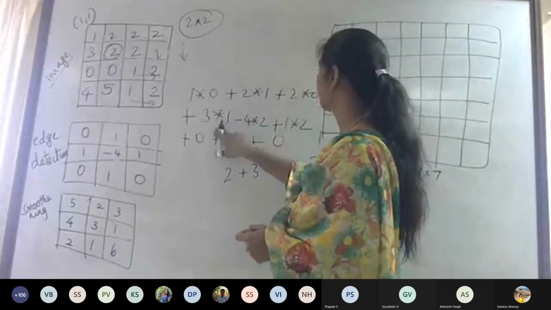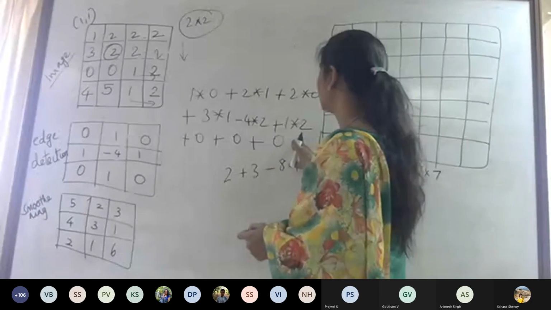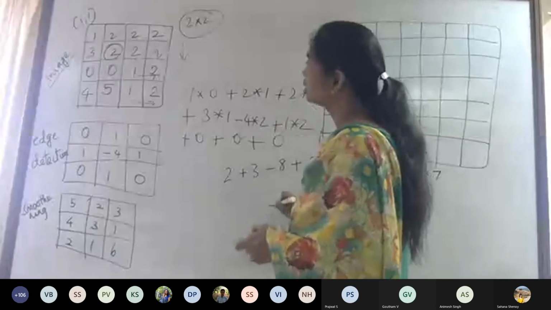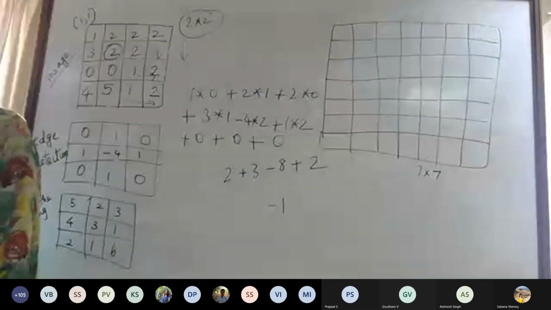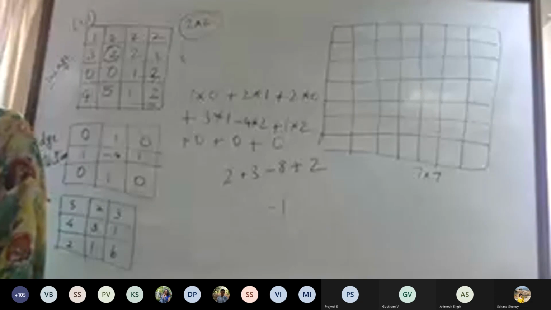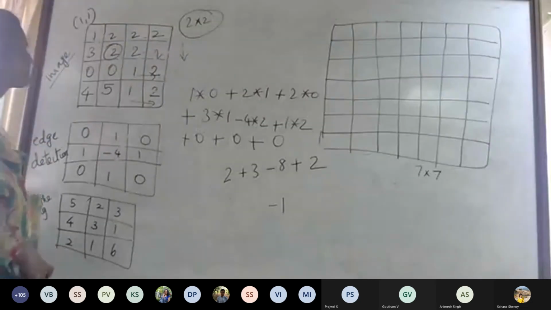Correct? 2 plus 3, 5. 5 minus 8 is -3. -3 plus 2 is -1. You will be getting that. Am I correct? Is it correct or not? Correct only, ma'am. Okay.